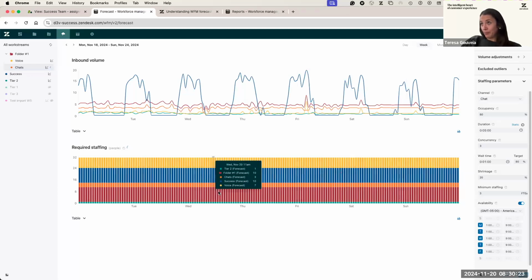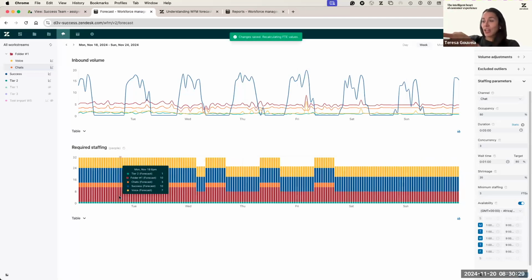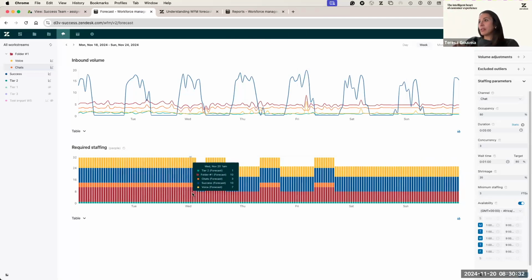And then when I click save, we're going to show you here on the required staffing what is the volume of, in this case, chat for those specific intervals. As you can see here, we're only showing that information for the times that we set up here on the availability. This is great for live channels when you have opening times and ending times. This potentially can be used as well for email channels, when your agents only work Monday to Friday, 9 to 5. These are the moments that you want to see the required staffing. You don't want to see the rest of the day, just those times.